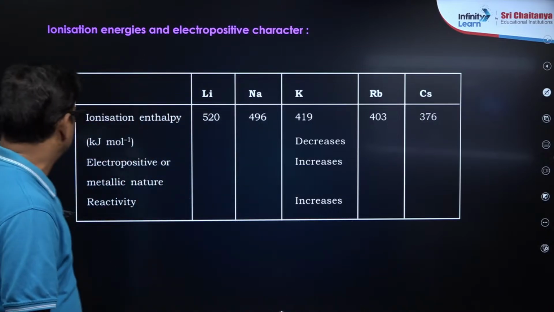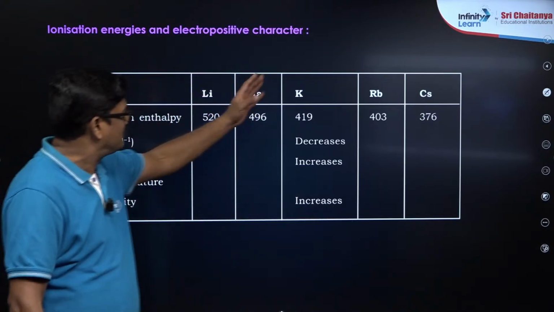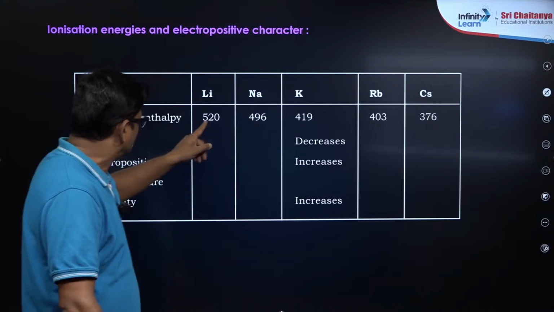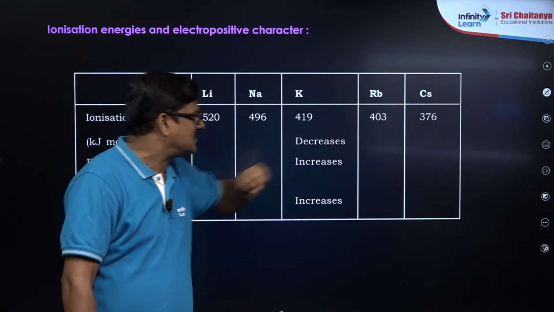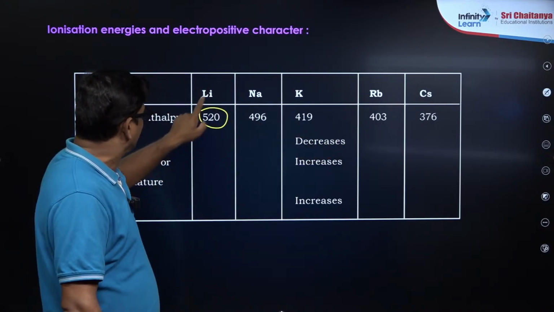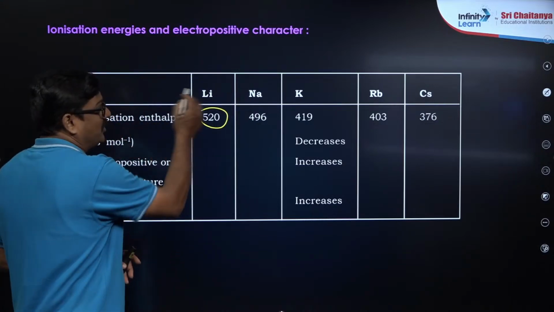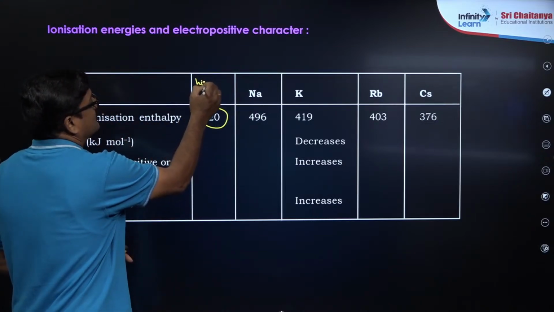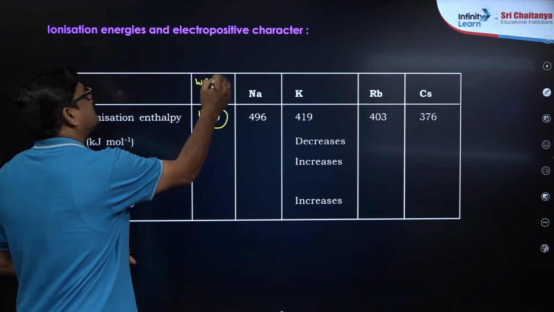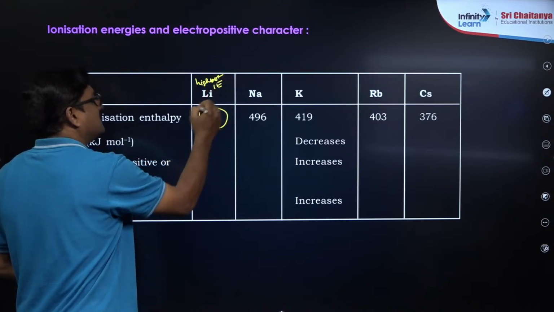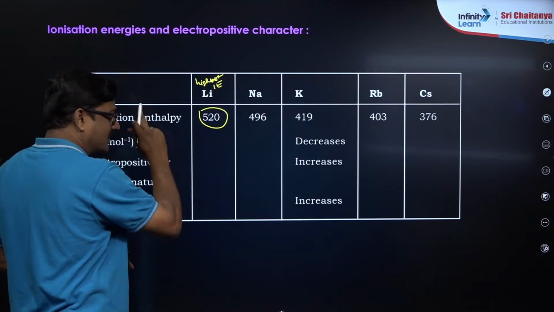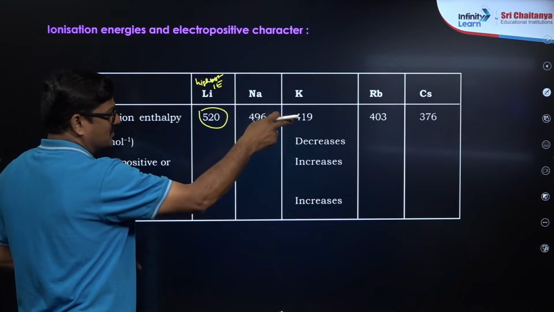Lithium, sodium, potassium, rubidium, cesium: ionization energy decreases. Lithium has the highest ionization energy in the S-block, and it decreases till cesium.